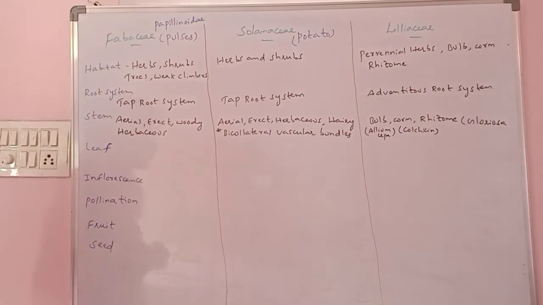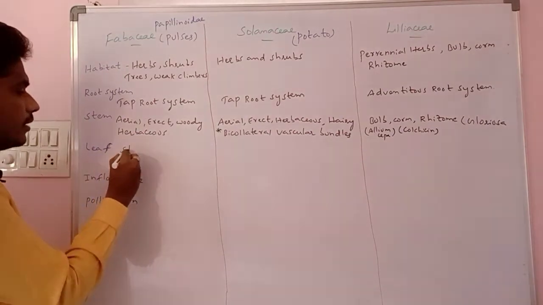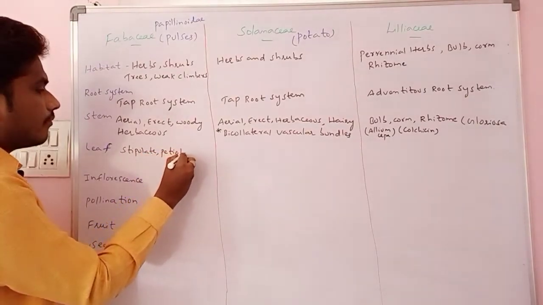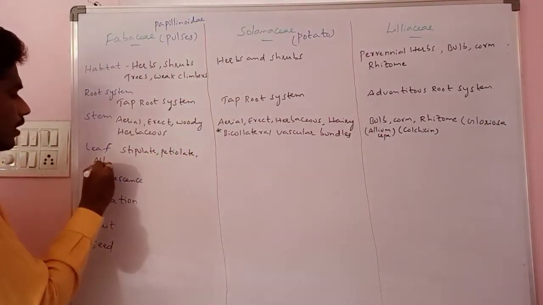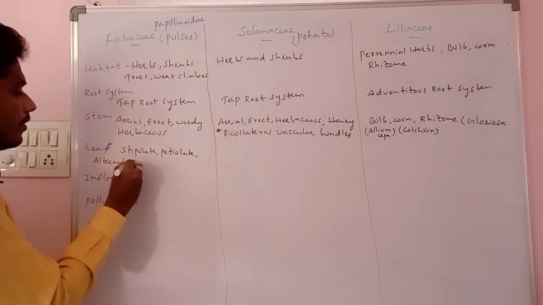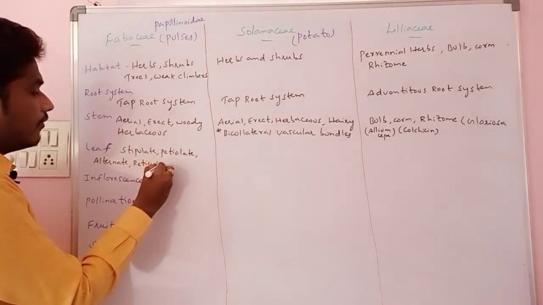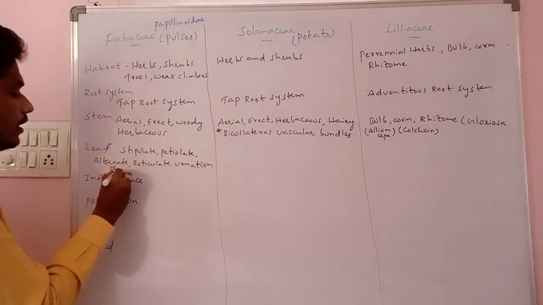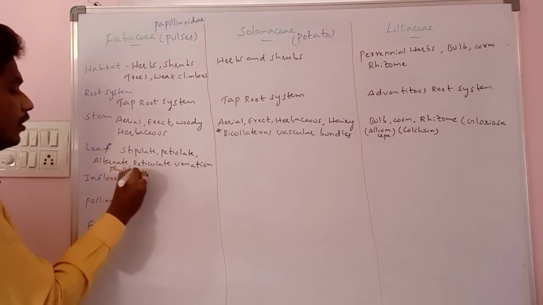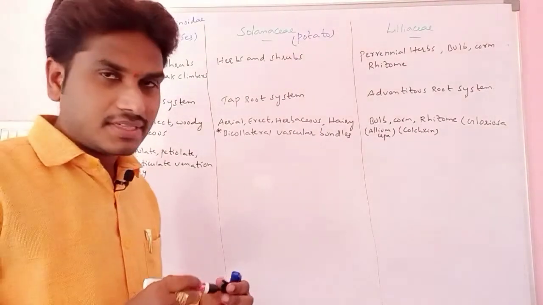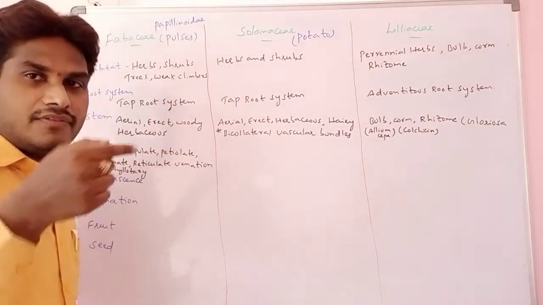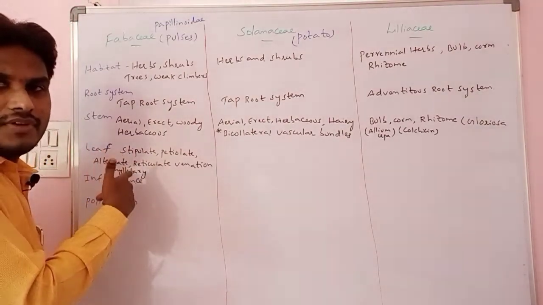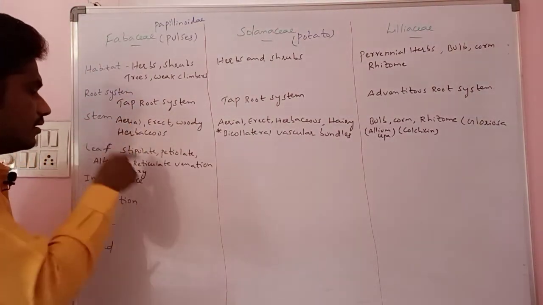Then the leaf. A leaf is always stipulate, petiolate, with alternate phyllotaxy and reticulate venation. Phyllotaxy means the arrangement of the leaves on the stem. Venation means the arrangement of the veins on the leaf. Stipulate, petiolate, simple and compound. The leaf is always simple and compound in the Fabaceae. These are the leaf characteristics here.